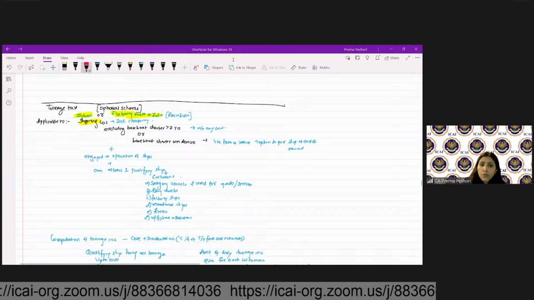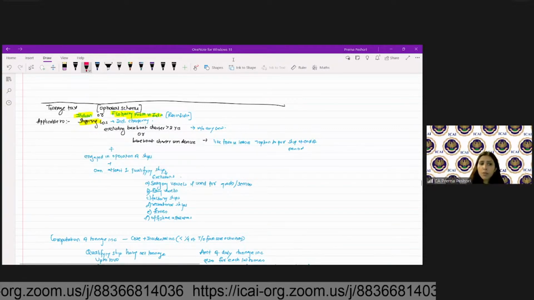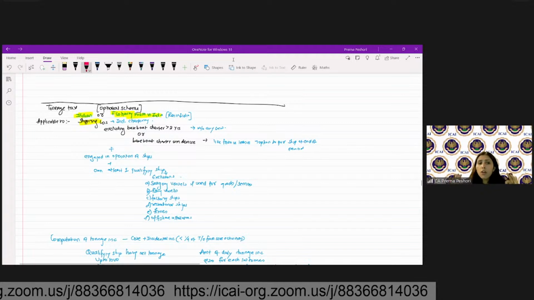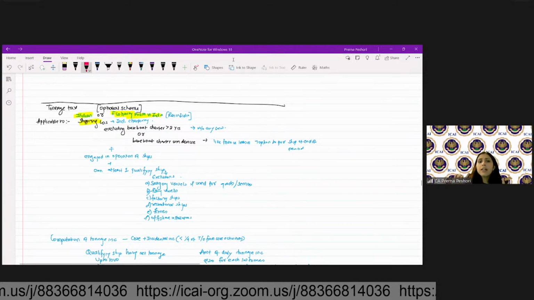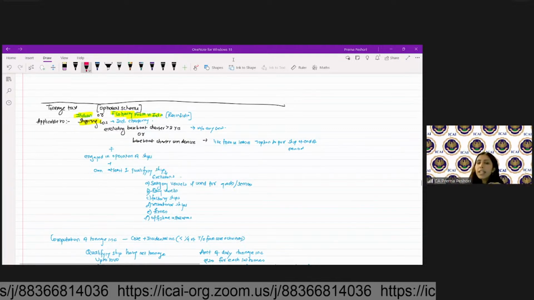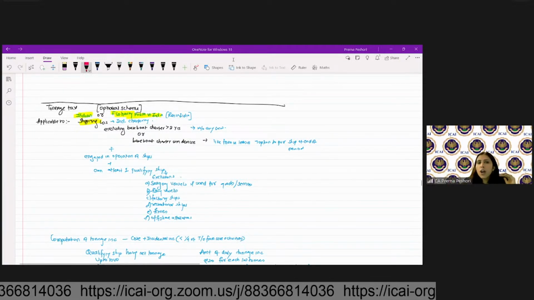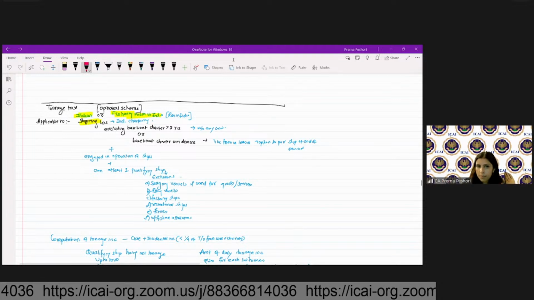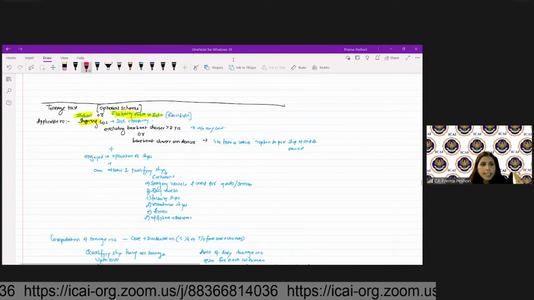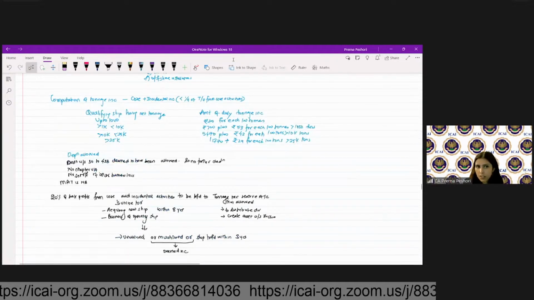Then computation of tonnage income will be the income dependent on the qualifying ship having the net tonnage. Based on that, the amount of daily tonnage income is given. So there are slabs as per which you have to calculate the tonnage income. Are we clear? Yes or no? So this is what the tonnage tax scheme suggests.